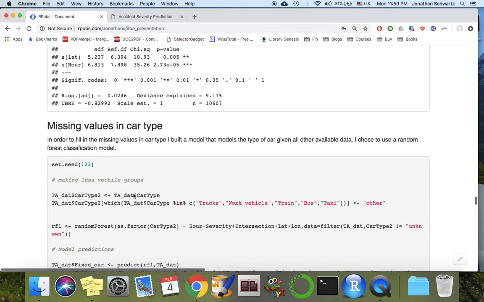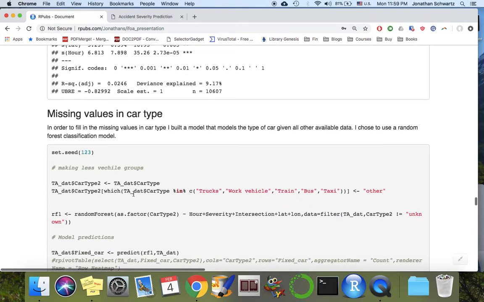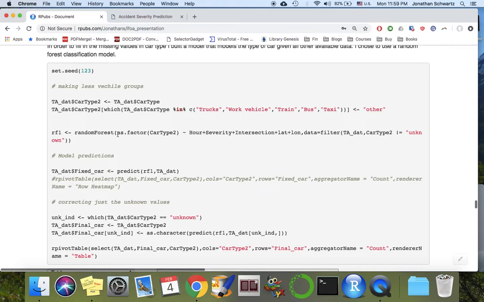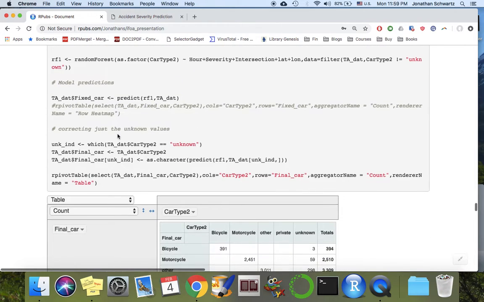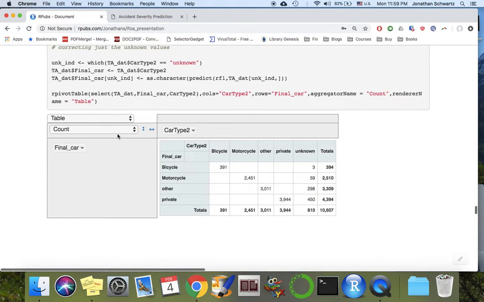In order to build our final or more advanced model, we'll want to fill in the missing vehicle types. So I chose to use a random forest classification model in order to fill in the unknowns. Basically, I'm building a model using all the available data to predict, based on the known features, what type of vehicle you are. So you can look in the code to see exactly how I built the model. But then I predicted the unknowns into different categories of vehicles.